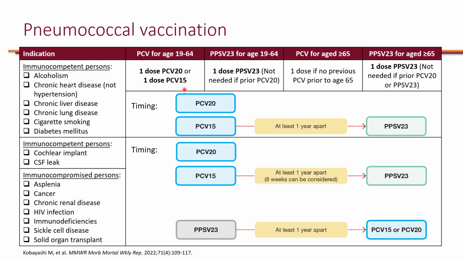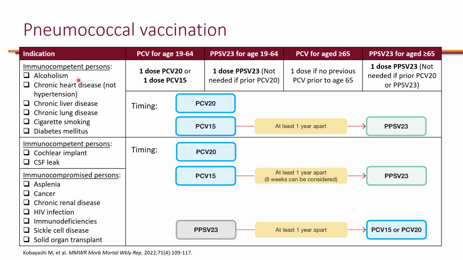So it doesn't matter which PCV vaccine they get. These are very effective. It's important to prevent invasive and non-invasive pneumococcal infection in these individuals. Now, if they do choose to get PCV15, it is recommended for them to get 1 dose of PPSV23, and it is important to get it at least 1 year apart. Now, this 1 year apart becomes essentially 8 weeks for those higher risk.